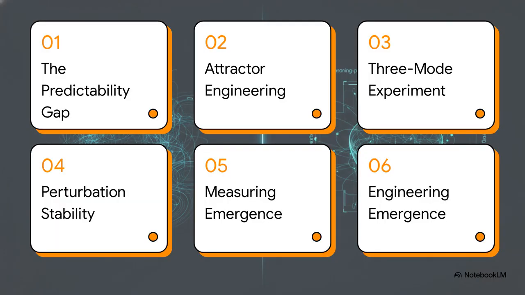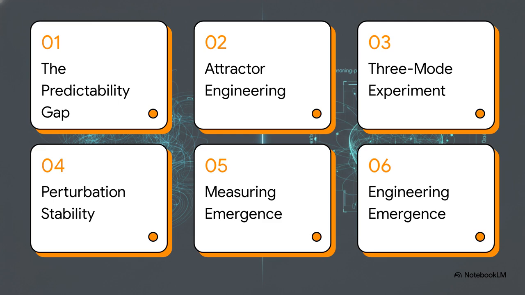Here is our roadmap for today's explainer. We'll start with the predictability gap, define attractor engineering, walk through the three-mode experiment, test stability under perturbation, look at measuring path emergence, and wrap up with engineering emergence today.